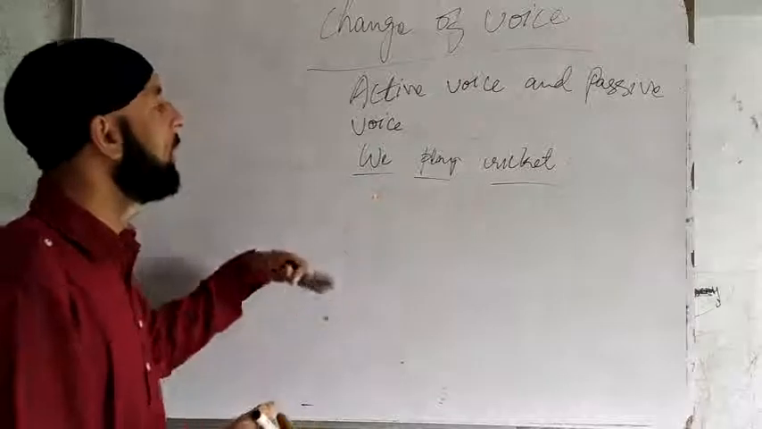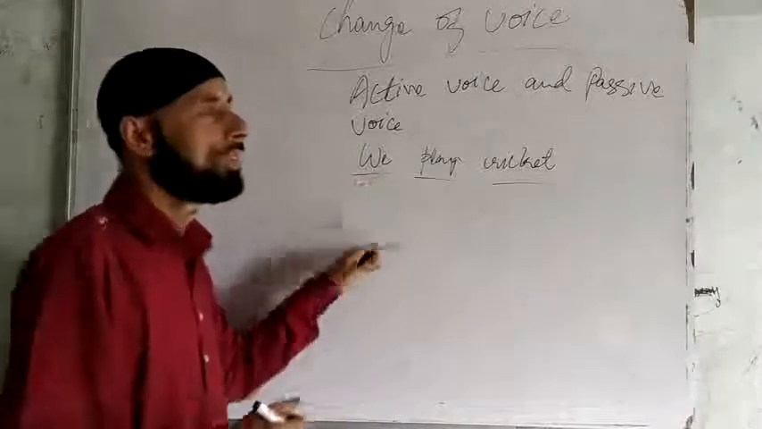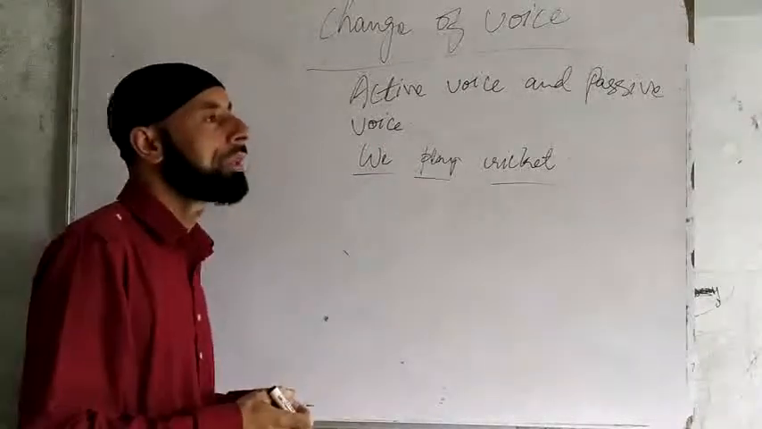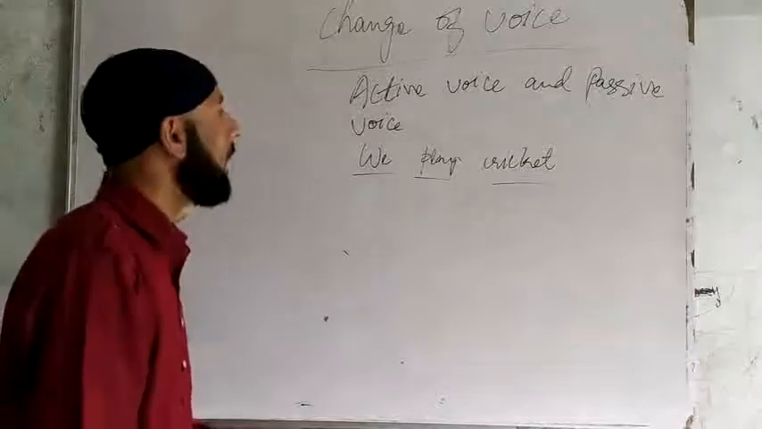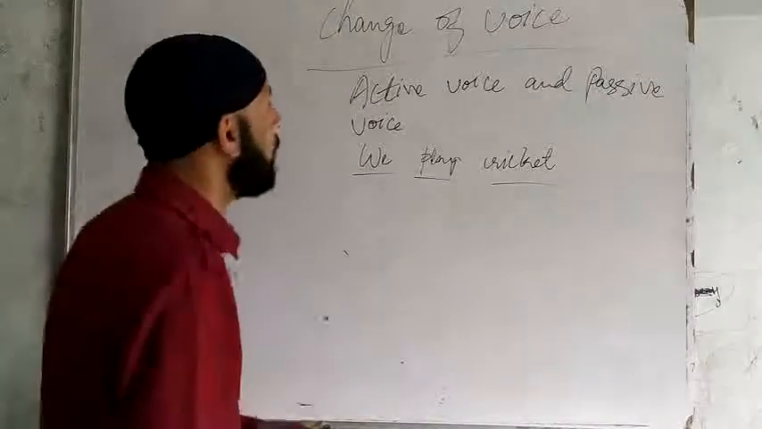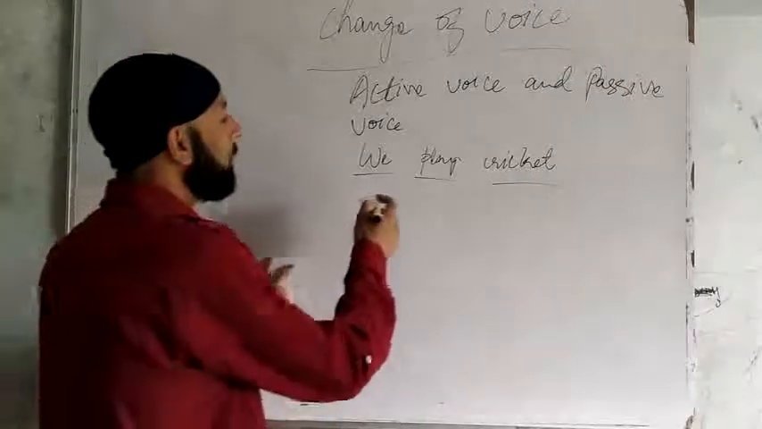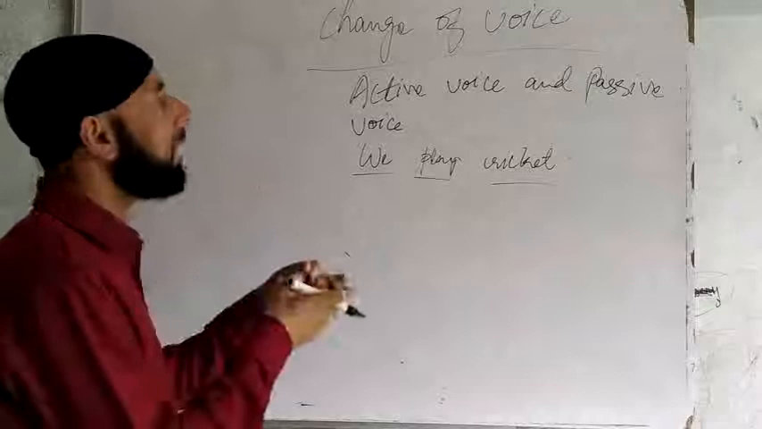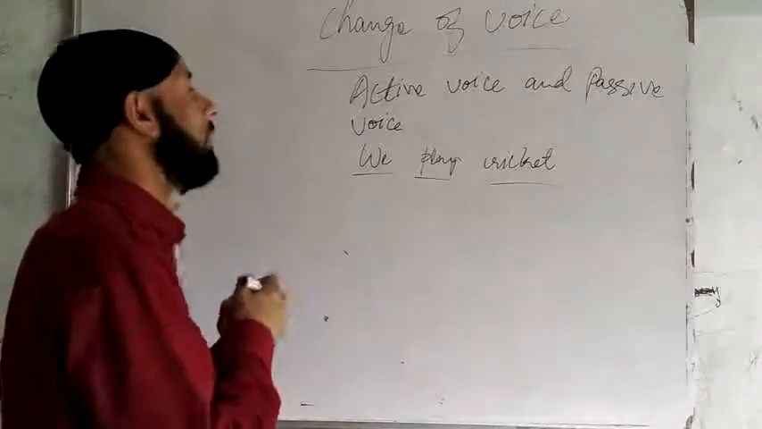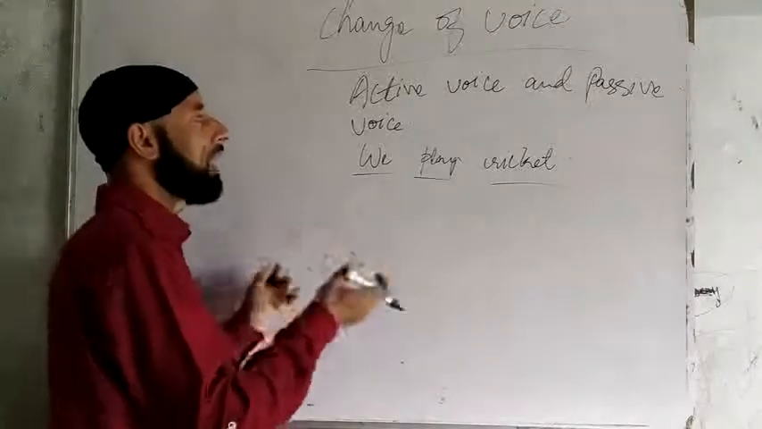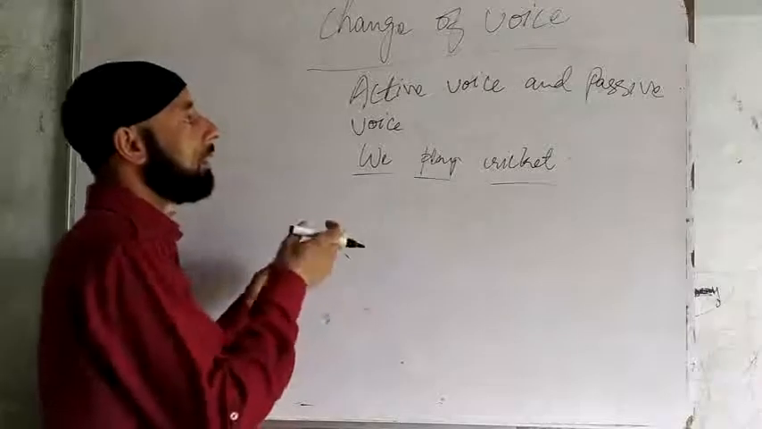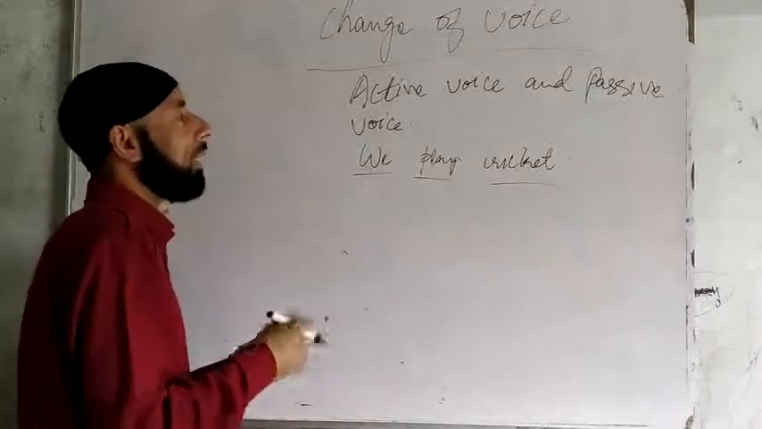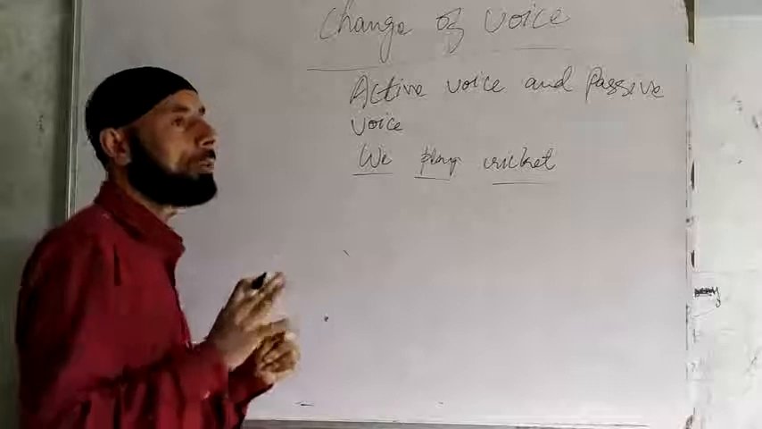The action is being done by the subject. This is called active voice when the subject performs the action. That voice is active voice. And passive voice is that voice when the subject is acted upon by the verb. When the subject is acted upon, the subject is passive here, and the subject does not perform the action.